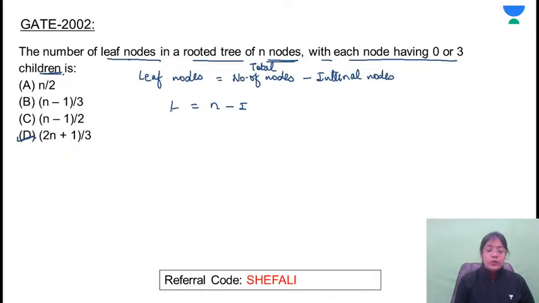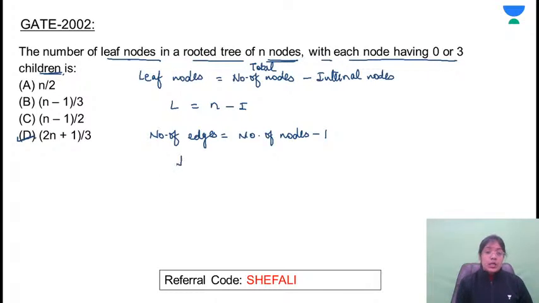We want to find out the value of L, but we don't know what is I, internal nodes. We know the total number of nodes, but how to calculate I? We know that the number of edges are 1 less than the number of nodes. Number of nodes in a tree minus 1 gives you the number of edges. So how many edges will be there if every node is having 0 or 3 children?